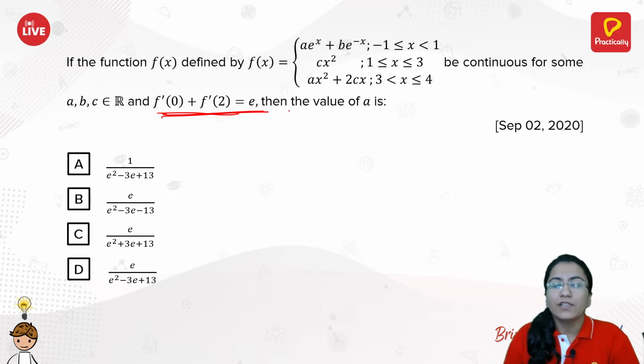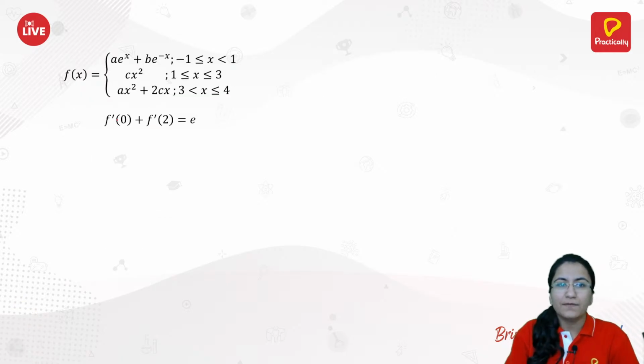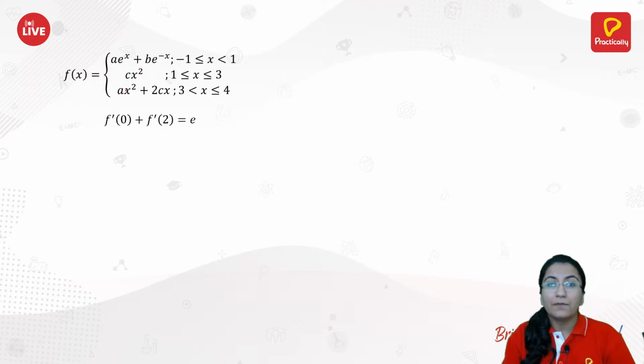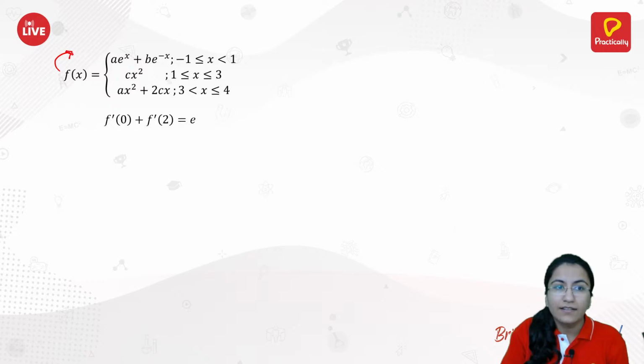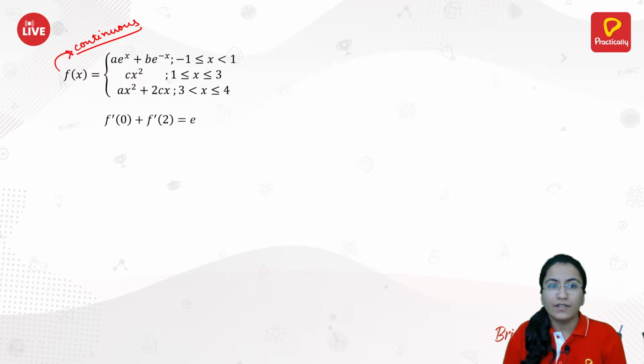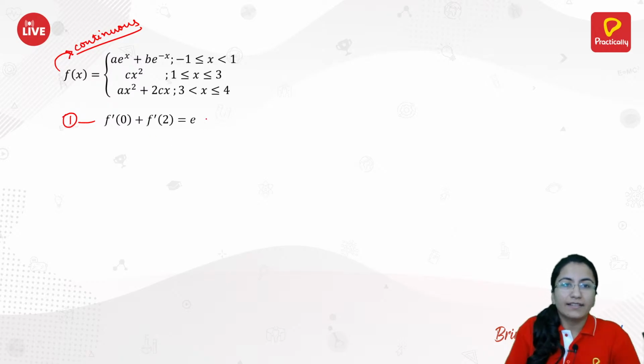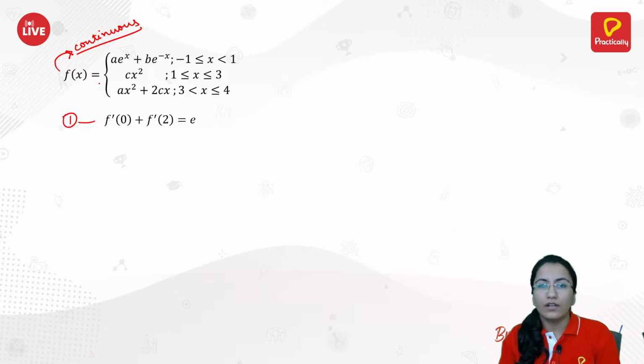Then we need to calculate the value of a and check from the options which option is correct. So let's check this. We have this function, and we know that the function is continuous, and we have one more equation given to us. So we have f of x as continuous.